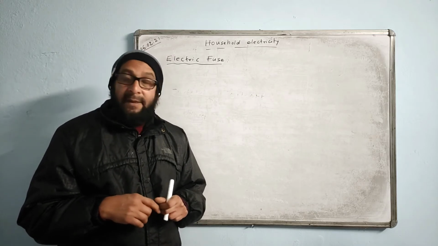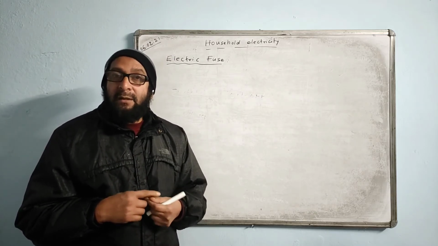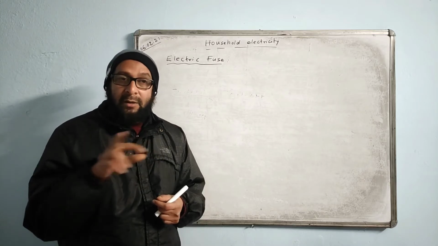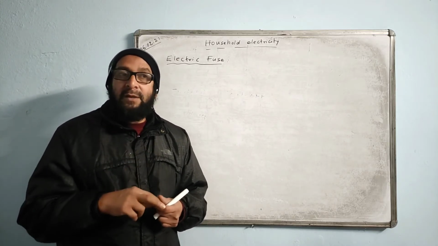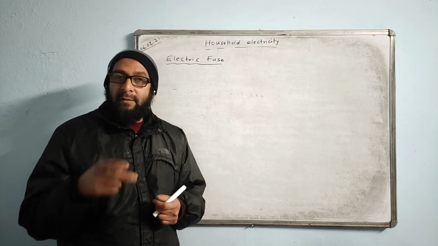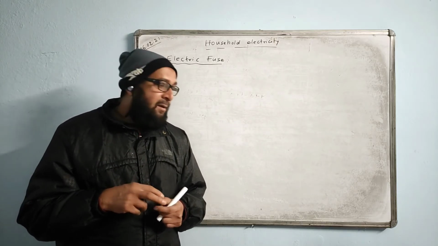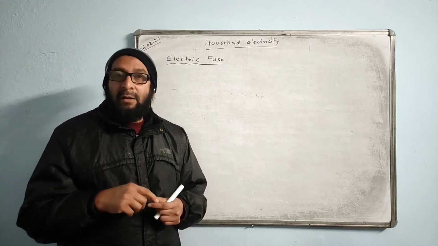Secondly, why is it made thicker? Even by mistake, it should not fit into the other two sockets which are not made for it, which are made for the live wire and the neutral wire. So that is the reason why it is made thicker.